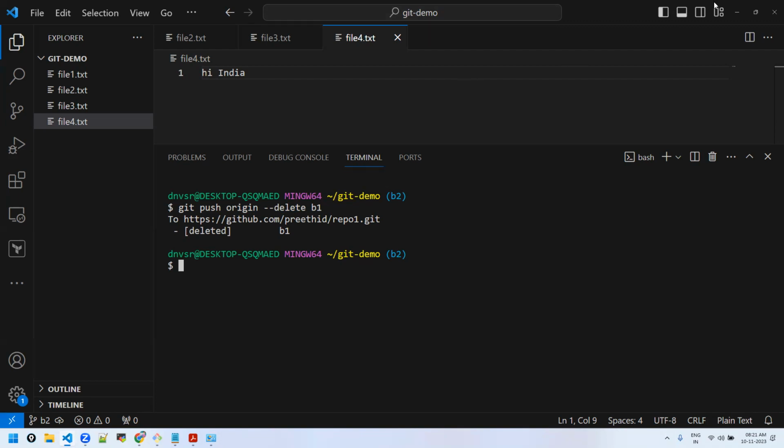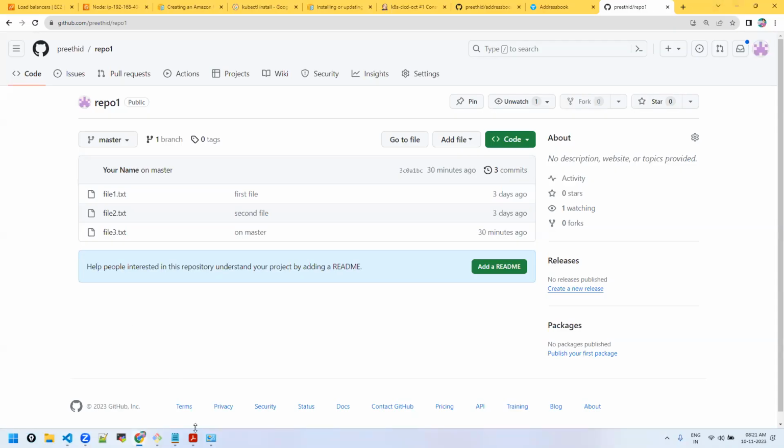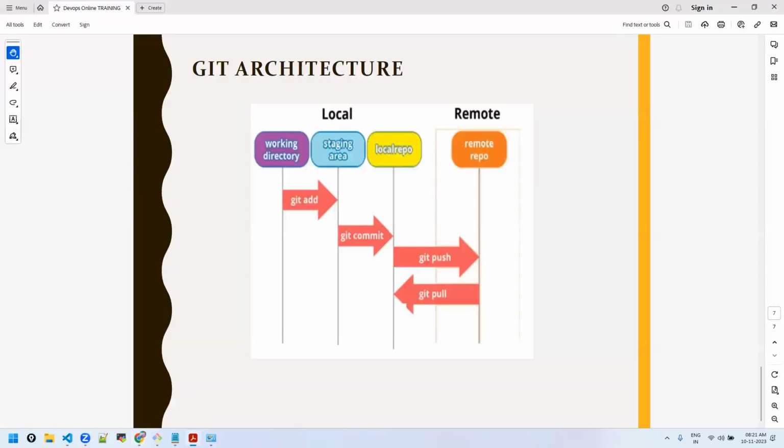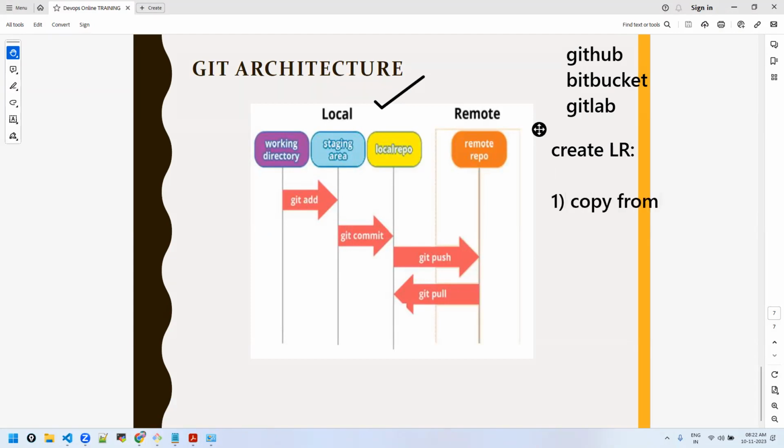So this is one use case. Now the second use case we discussed. Let me help you recollect. In the beginning, we were talking about how to create a local repository, and I explained two use cases. One is, let's say it's on remote, copy from remote and create a local repository. The second is you create a local repository with git init, by initializing it and getting started. The second scenario is the one we have done till now. We created it and then we pushed to remote.